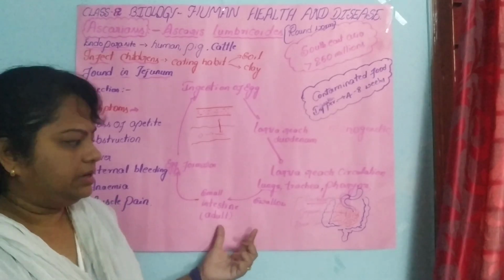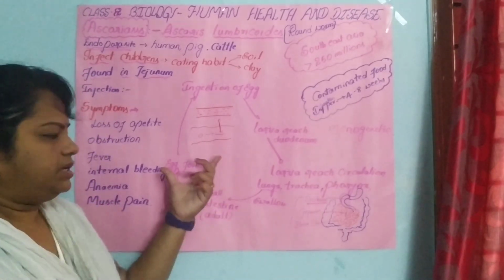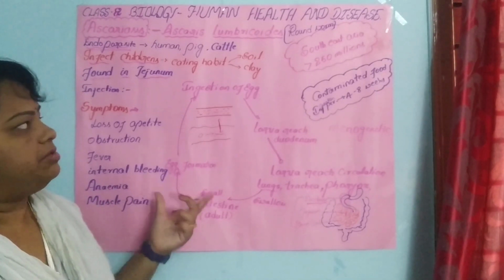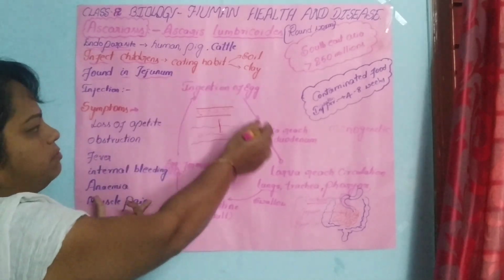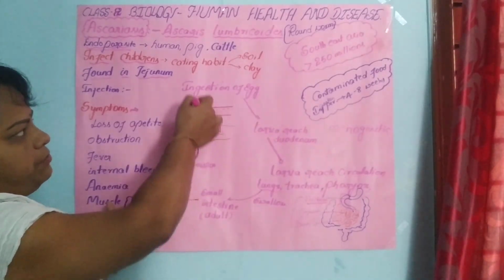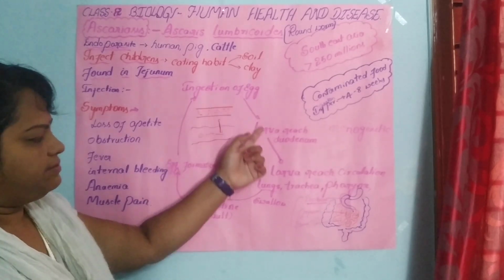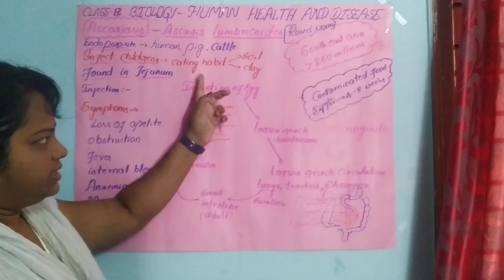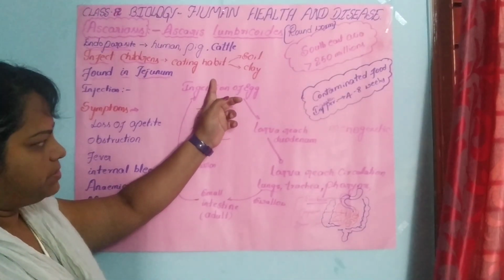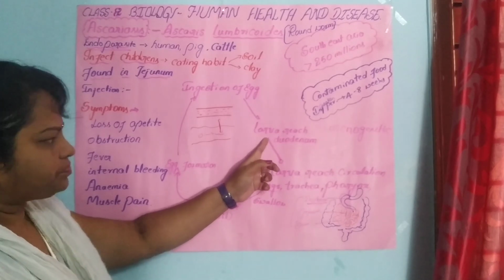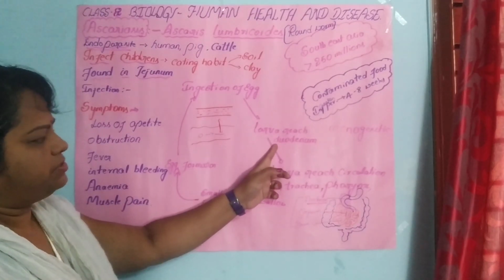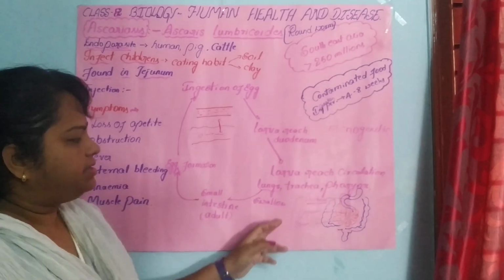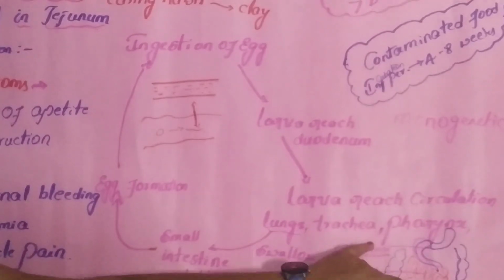Again these adults form eggs, and through the human beings' defecation, that is the excretion of fecal matter, the eggs go outside. This contains the eggs, and once again it will enter the soil, and again there is ingestion through contaminated food and the soil. Like this the life cycle completes: ingestion of the egg from contaminated food and soil, the larva reaches the duodenum through the digestive system, and then reaches circulation through lungs, trachea, pharynx.